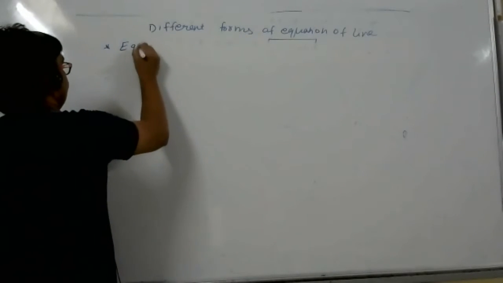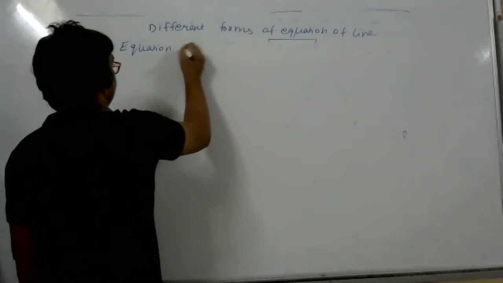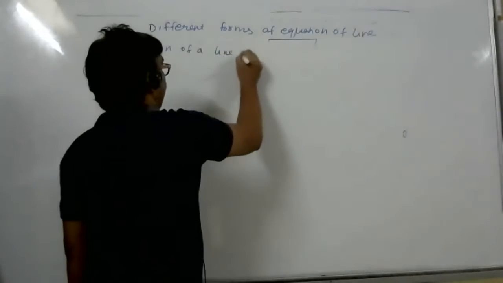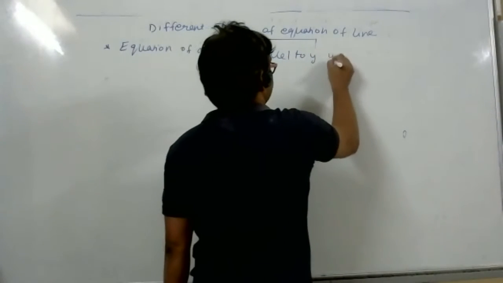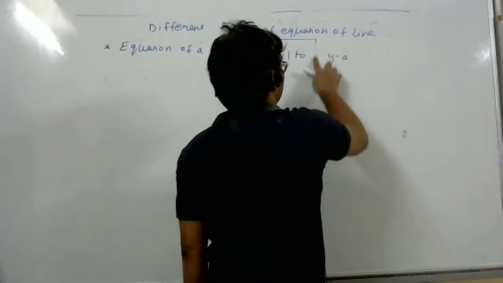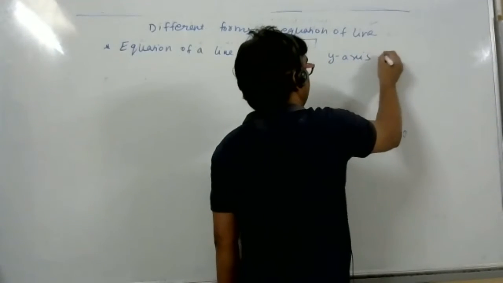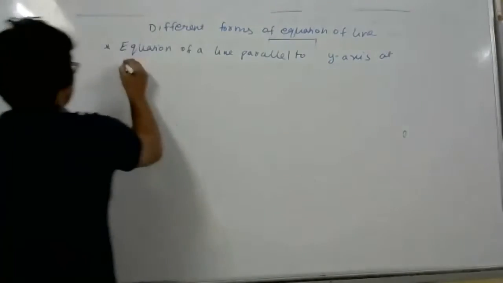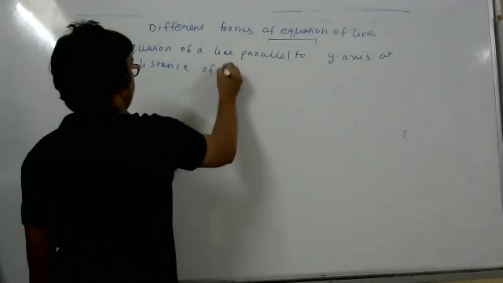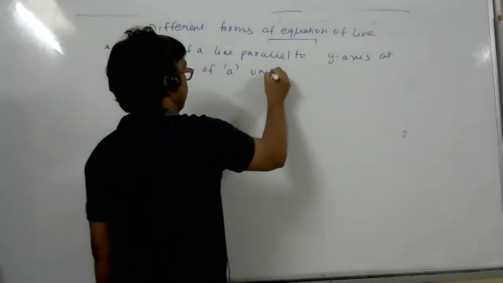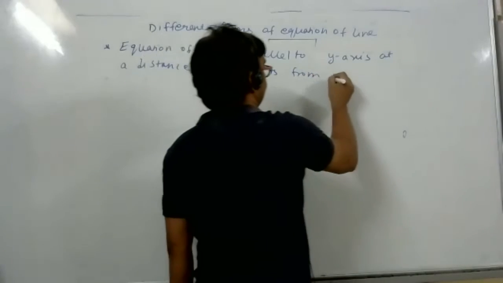Equation of a line parallel to y-axis at a distance of a unit from it.